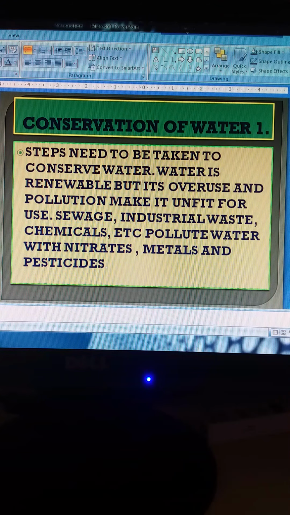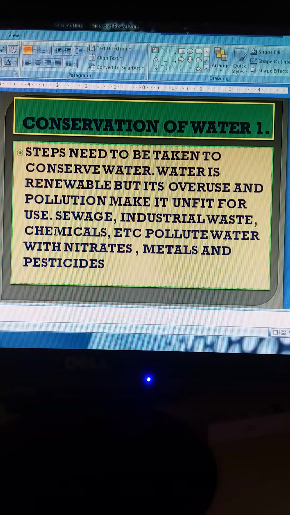See, water pollution takes place because of various purposes, like just now I have one slide over here. Water is renewable, but its overuse and pollution can make it unfit. I said about the renewable water, but overuse of it can make it unfit, and pollution also, like sewage, industrial waste, chemicals that are used by the farmers in the fields, and chemical factories also.